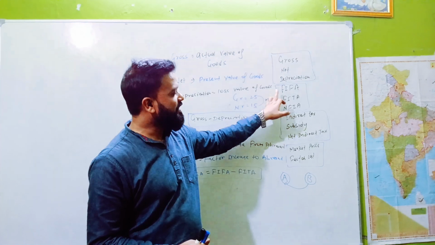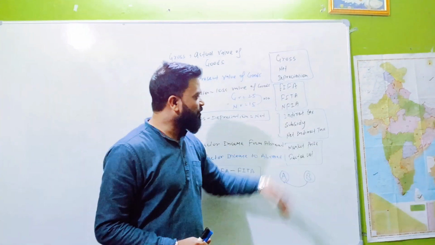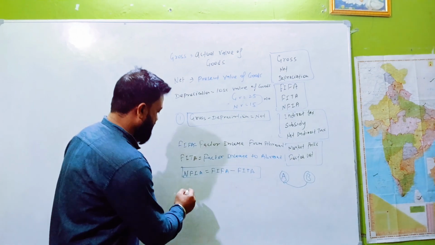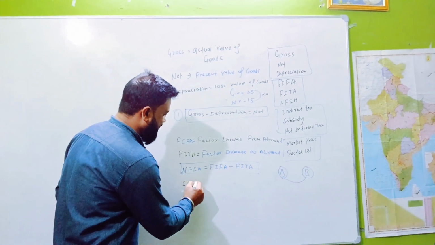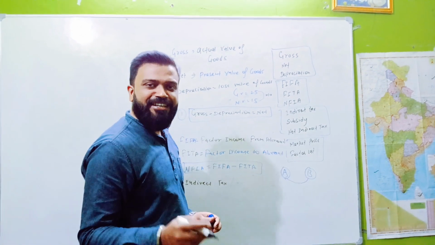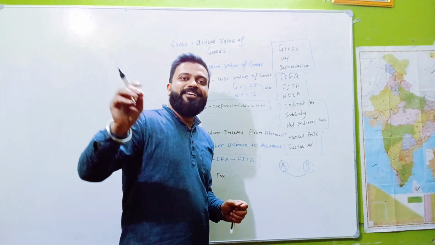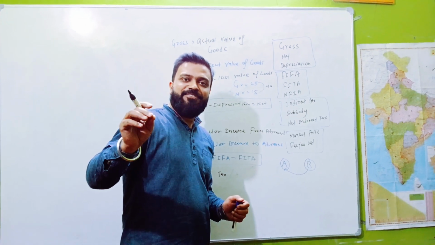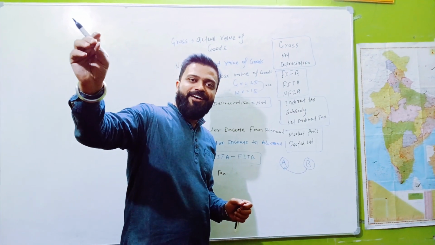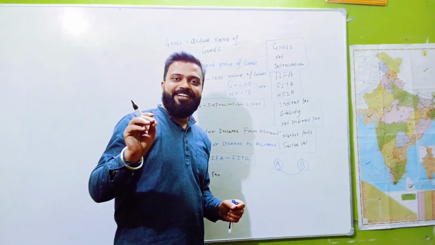Okay. First group: gross, net, depreciation. I have cleared this group. The second group is factor income from abroad, factor income to abroad, and NFIA. It is also clear. Now the third group is indirect tax. What is indirect tax? Indirect tax stands for the tax which is taken by the government for production of goods and services. That is called indirect tax.